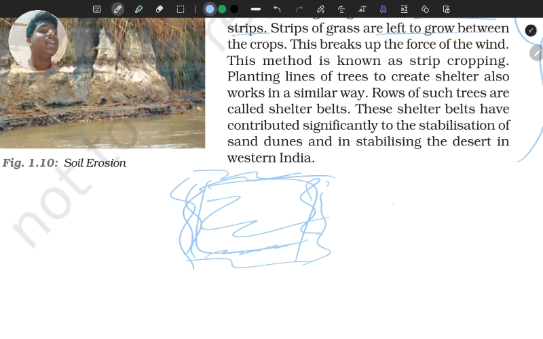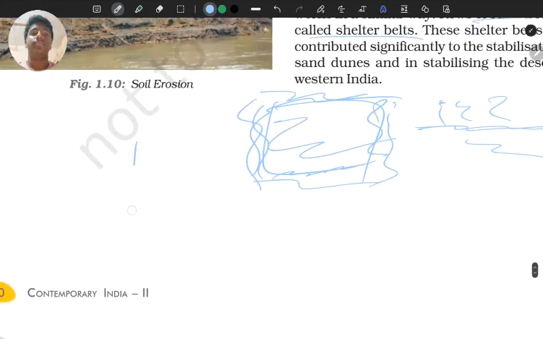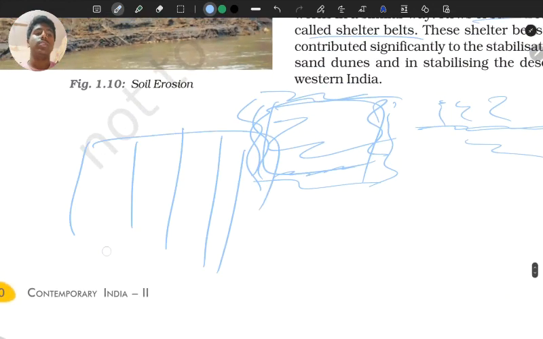And even if you have patches of grass, the chances of water coming this way are very low, because the roots will restrict the movement. They hold up the soil and they stop the movement of water. Okay, so rows of such trees are called shelter belts. We call them shelter belts on the farm, and they stop the erosion.